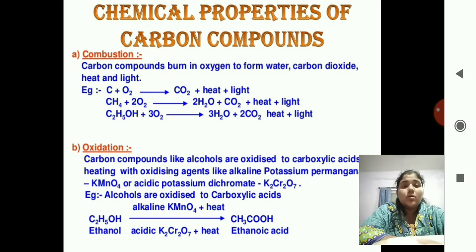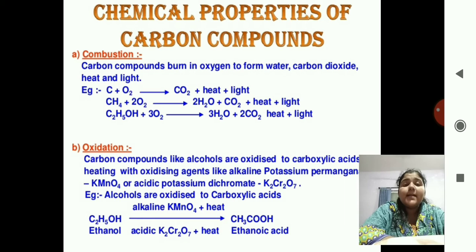Okay, so you can see over there that 2 is written, 3 is written in front. I hope you have covered this topic in 9th standard, and I will not repeat that again. If you insist, please let me know in the group so that I can take a separate video of balancing chemical equations. I'll do it for you, but only if you want. I hope you have learned it in the 9th standard, so I'll not repeat it now.